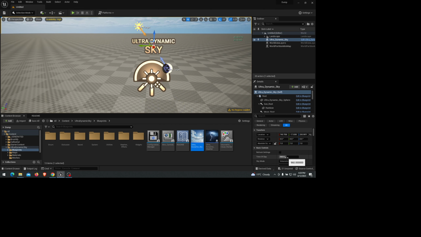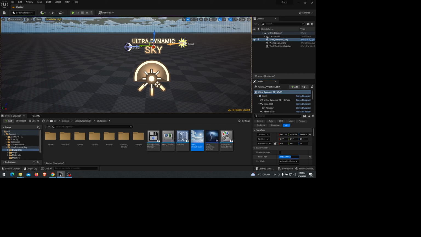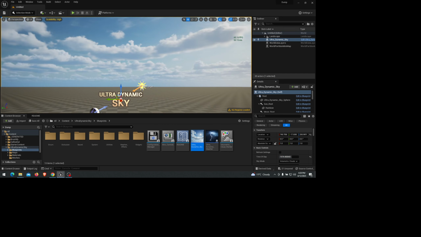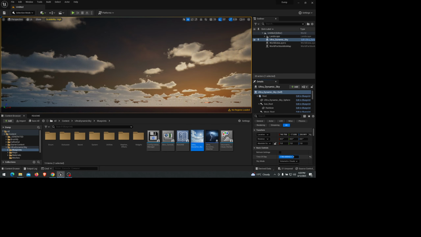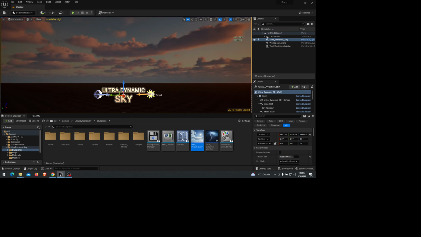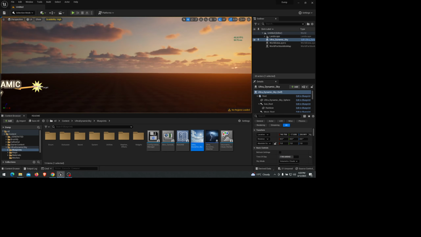However, it works through time of day, so you can make this the sunset. And we also have nighttime with the moon. So let's just leave something like 10 o'clock, 10 in the morning.